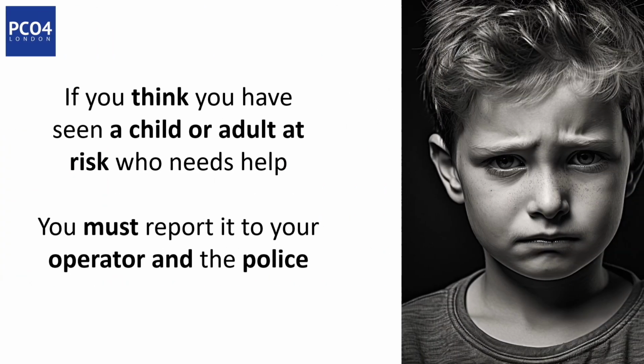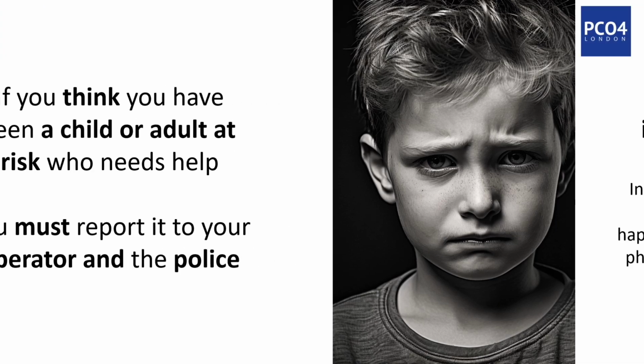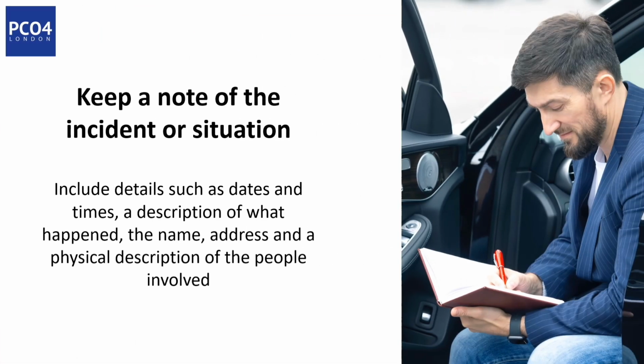If you think you have seen a child or adult at risk who needs help or is suffering from any signs of abuse, or if they have told you directly, you must report it to your operator and the police. It is helpful to keep a note, written or recorded, of the incident or situation that you are worried about. Include details such as dates and times, a description of what happened, the name, address, and a physical description of the people involved. You can then give these details to the police.